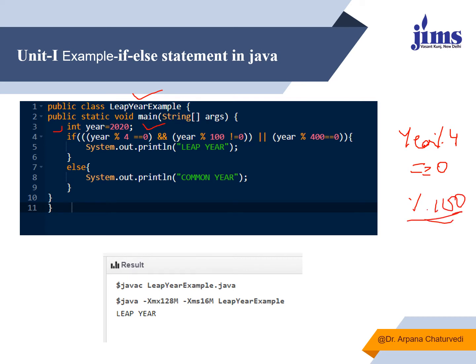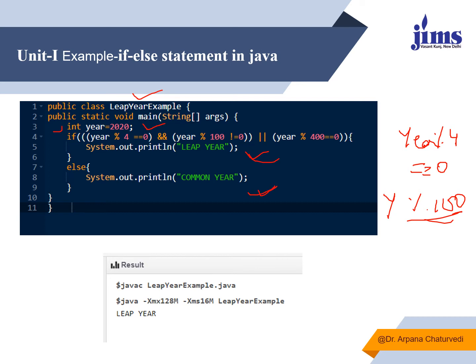Then if it is not returning 0, it is returning some other value, or if we are dividing it by 400 and it is returning 0, in that case, the given year will be a leap year. Otherwise, it will be a common year.